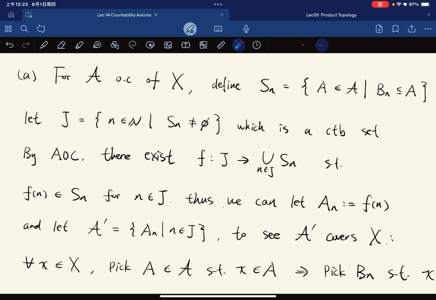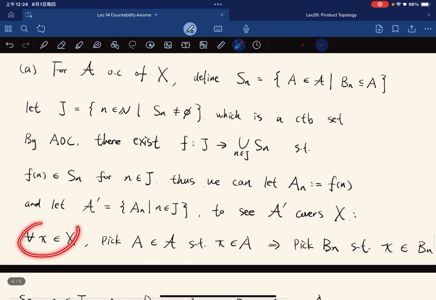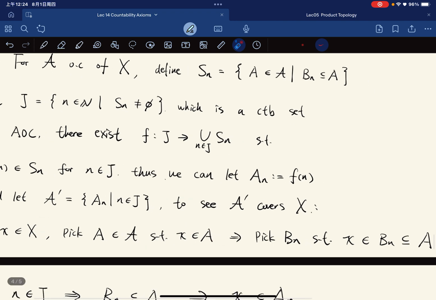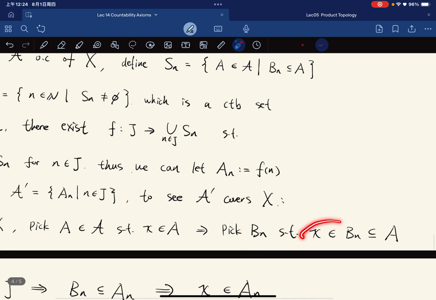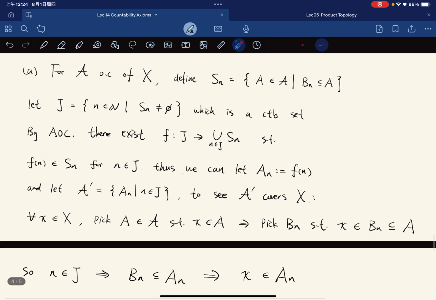So we consider the collection of the An where n runs through J. Well, it is countable, and to see that it covers X, for any x, we can pick A in the cover such that x is in A. And we can pick a Bn such that x is in Bn, which is a subset of A. So this n is in J. This means that Bn is contained in An.